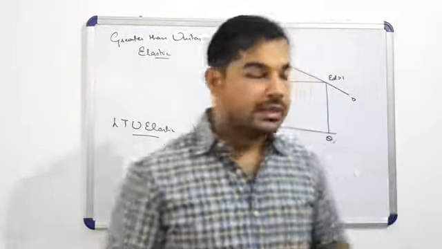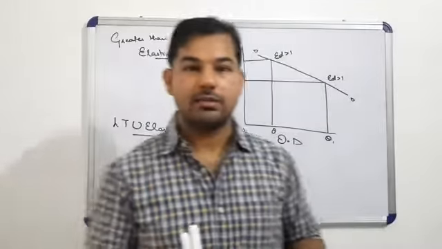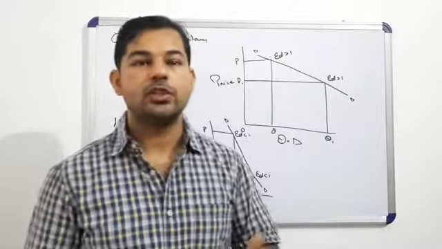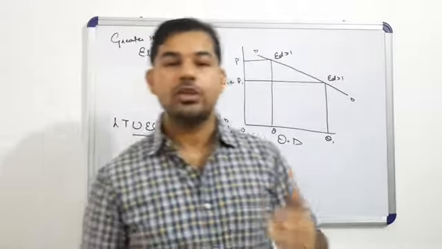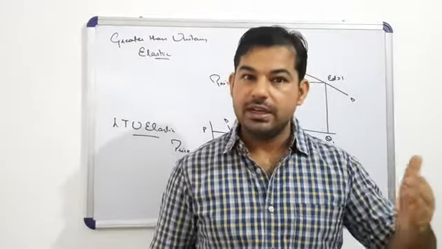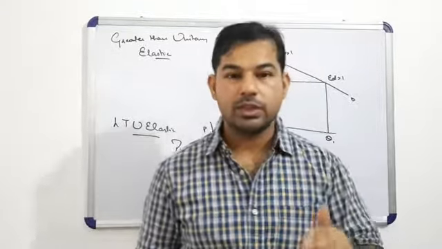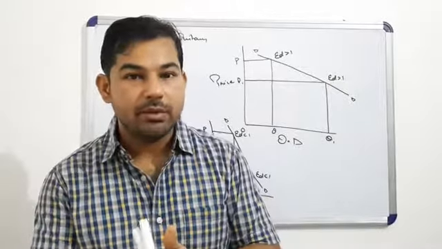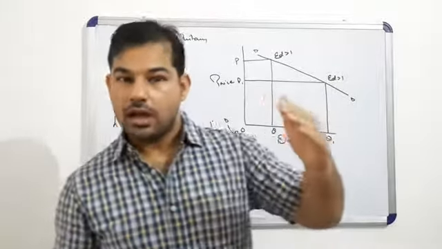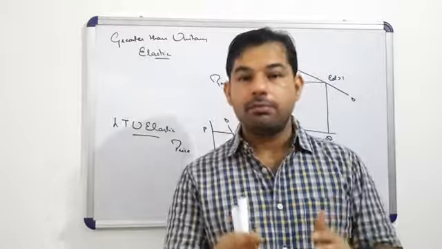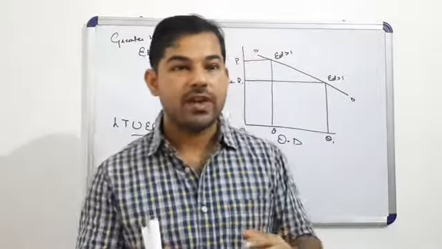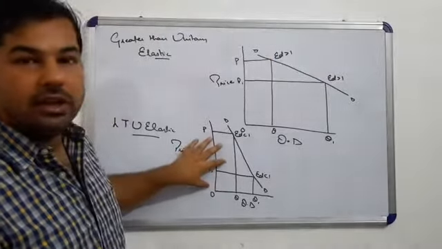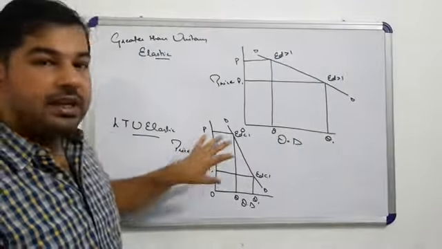So अगर आपको example चाहिए less than unitary elastic का, so you can take the example of necessity goods like salt. Yes, in the situation of salt, the demand will be less than unitary elastic because salt का अगर प्राइस बढ़ता है तो ये इतना ज्यादा necessity good है, इसकी डिमांड पे बहुत ज्यादा इफेक्ट नहीं पड़ेगा. अगर सॉल्ट का प्राइस कम भी होता है तब भी उसकी क्वांटिटी डिमांड पे बहुत ज्यादा इफेक्ट नहीं पड़ेगा. And therefore we want to say that the elasticity of demand for salt will be less than unitary elastic.